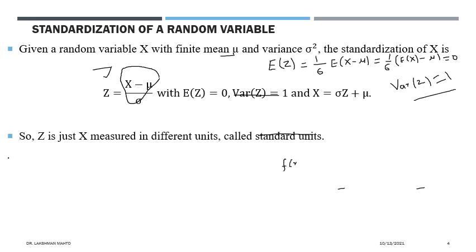So suppose X is a normal random variable.